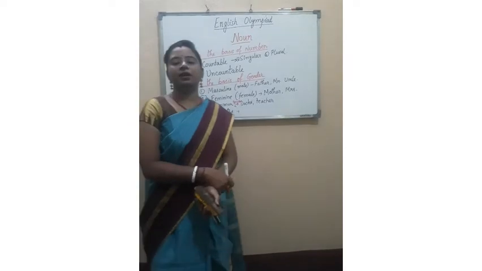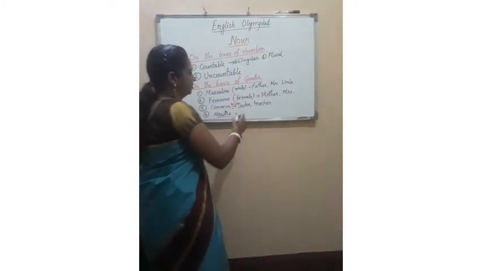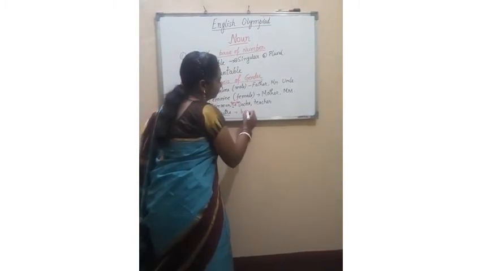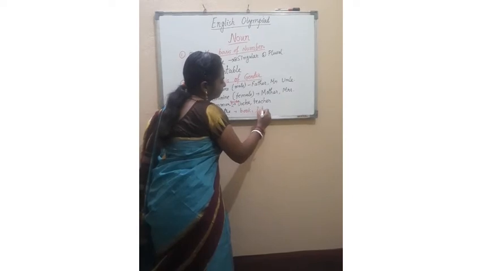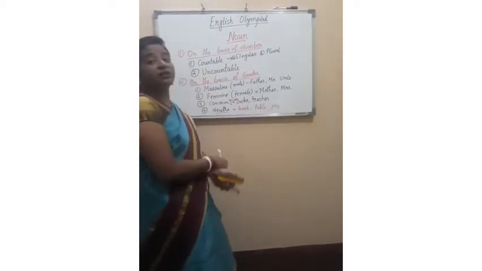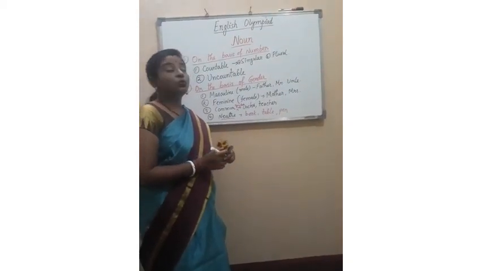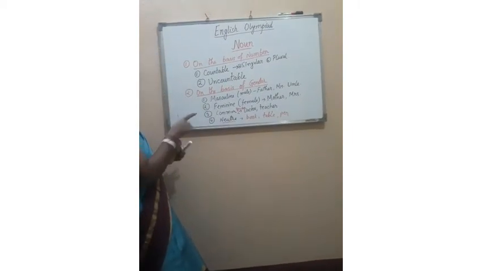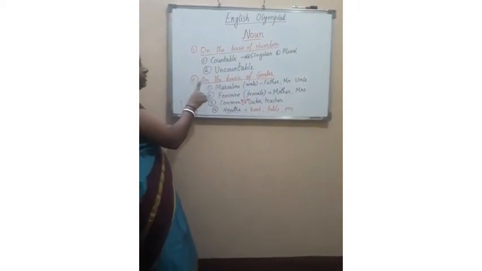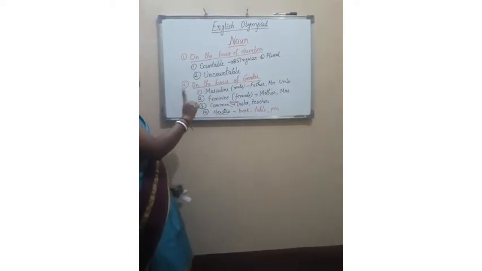In neuter, what comes? All the non-living things. Table, bench, chair, pen, pencil, book. These are called neuter gender. Now coming to the main kinds. First one is on the basis of number, countable and uncountable. Second one is on the basis of gender: masculine, feminine, common and neuter.